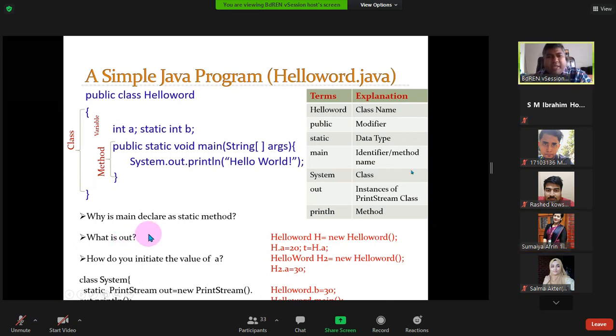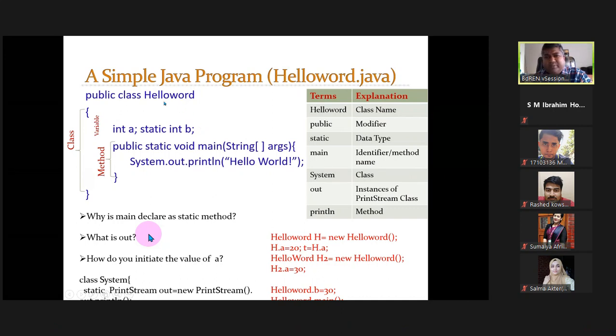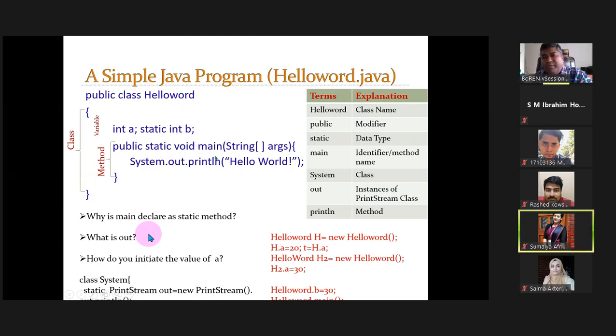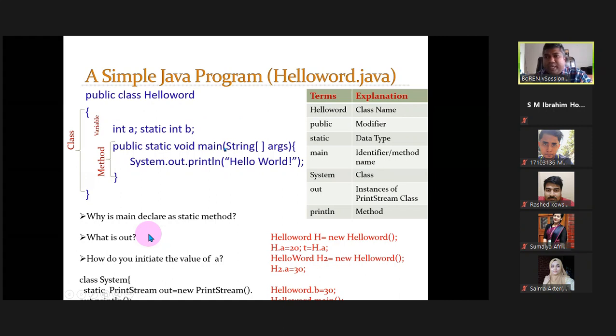Sir, without the instance, we can call it, so we use static. Yeah, so Salma, it is not like fixed. It is just that you don't need to create an instance of this class. Do you understand? So we can call HelloWorld.main directly. Okay, so that's why we need main to be static.